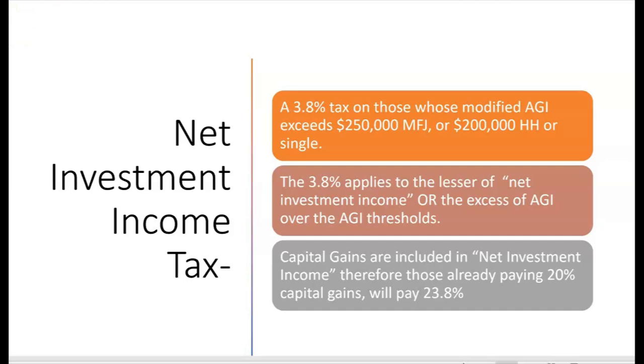So higher income taxpayers are now asked to contribute to Obamacare by paying Medicare tax on their investment income at 3.8%. And it applies to the lesser of the net investment income or the excess of their AGI over the AGI thresholds. It's not just interest and dividends, it's also rental, real estate income, and capital gains. They're also included in net investment income. Therefore, those already paying 20% on capital gains will now pay 23.8%, with the extra 3.8% called the net investment income tax or the Obamacare tax.